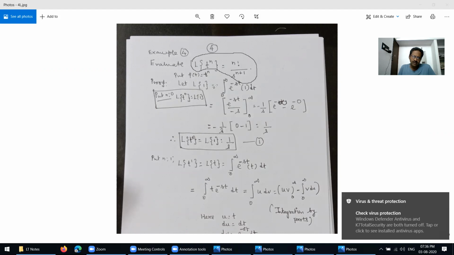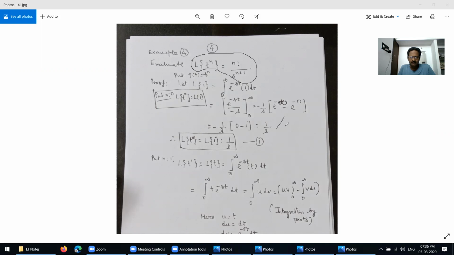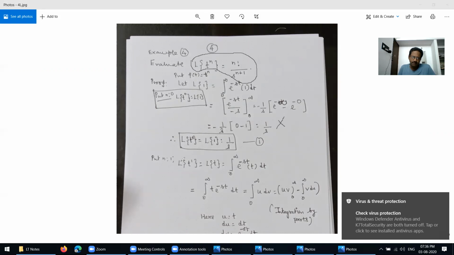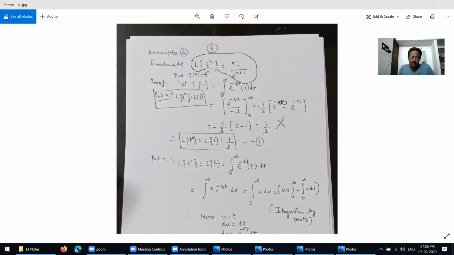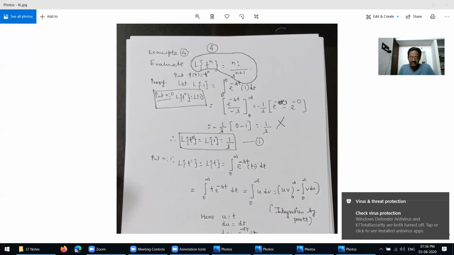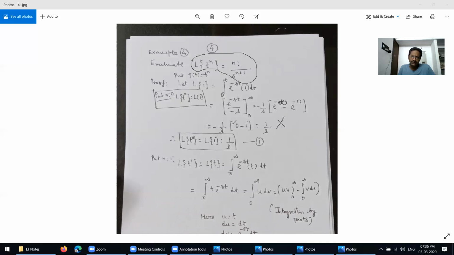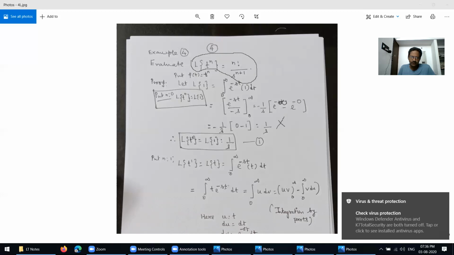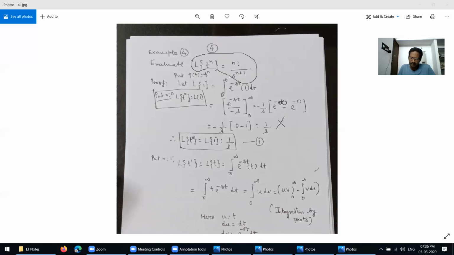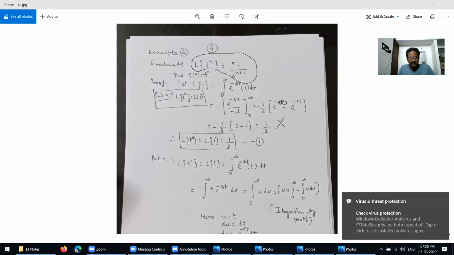First, you know the Laplace transform of 1 is 1 over s. Next, put n equal to 1. We get the Laplace transform of t^1, which is the Laplace transform of t. Just replace f of t by t in the formula. We get the integral from 0 to infinity of e^(-st) t dt. Rearranging, the integral from 0 to infinity of t e^(-st) dt, which can be solved by using integration by parts.